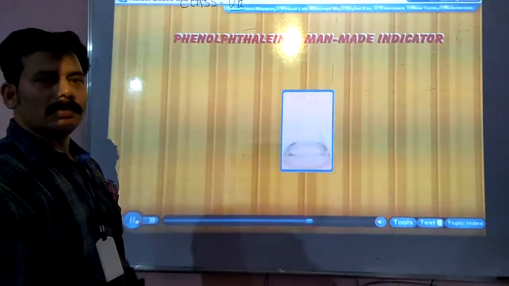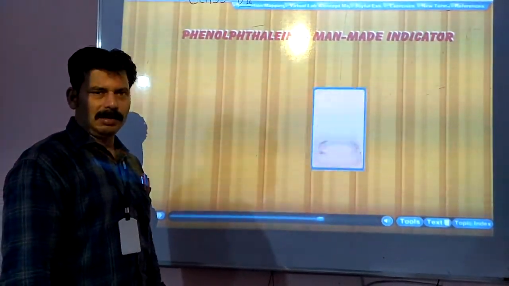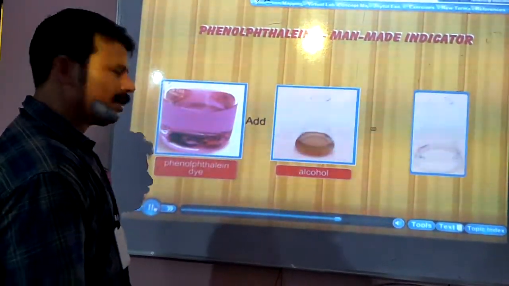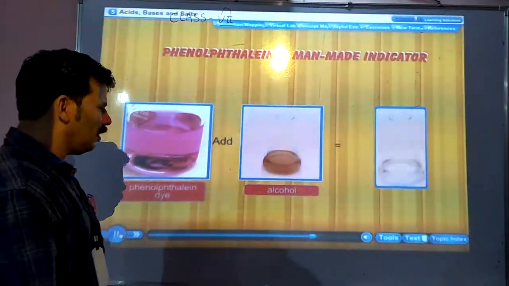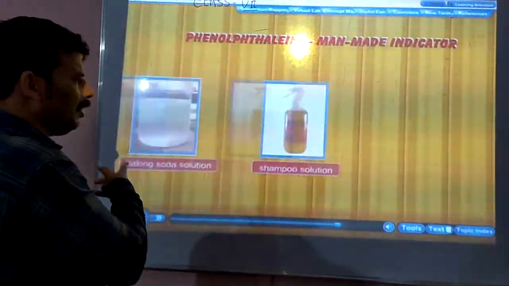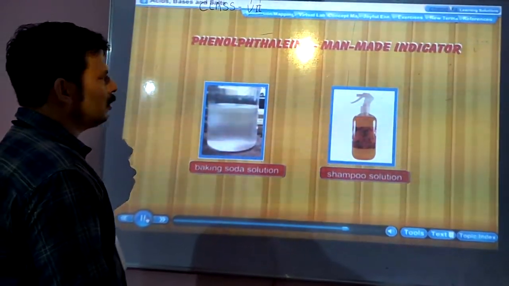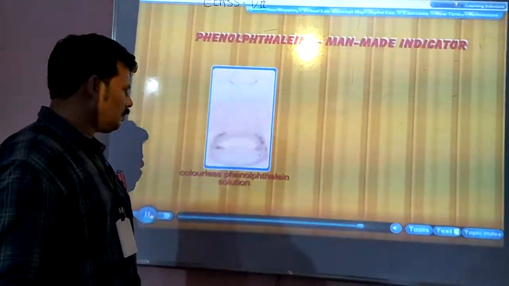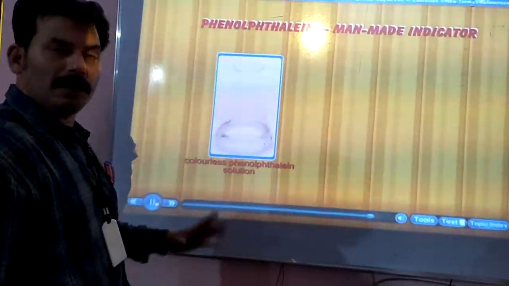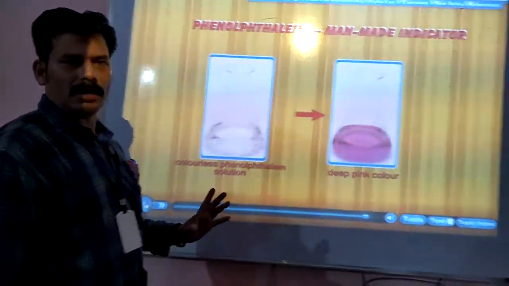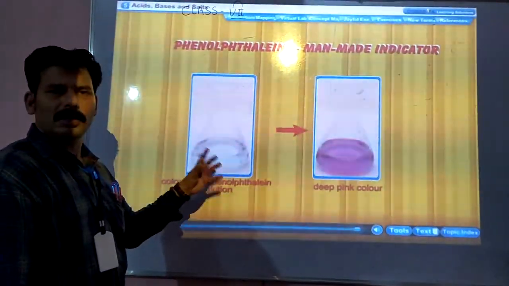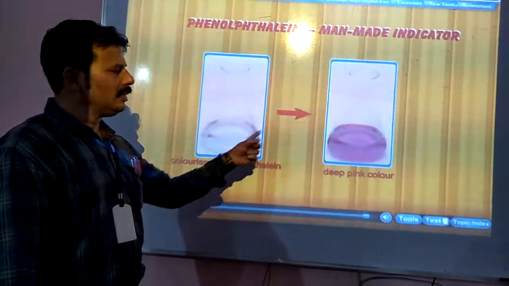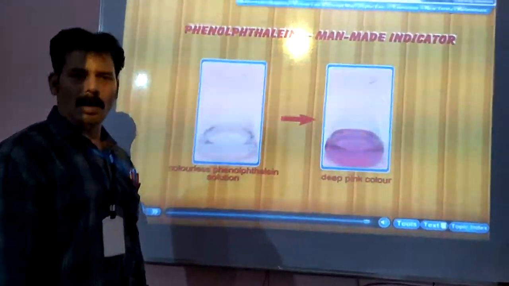Apart from that, a few chemical indicators are there, like the phenolphthalein indicator. It is a man-made one, a combination of carbon, hydrogen, and oxygen. Apart from that, there are man-made solutions like shampoo solution and baking soda solution. Phenolphthalein is colorless, but if we put some soda or some sodium hydroxide solution into it, it will change its color to deep pink or magenta.